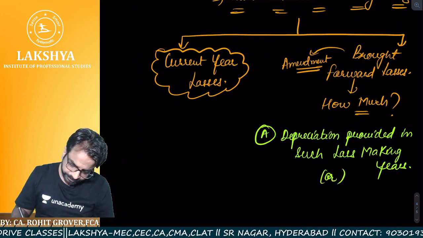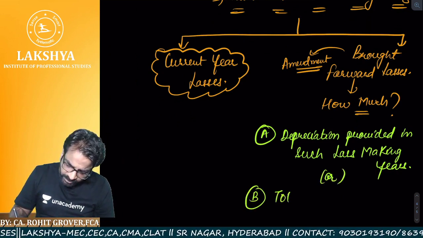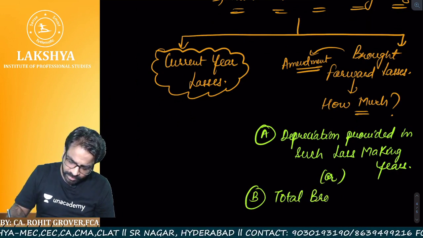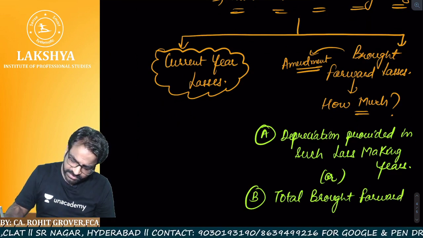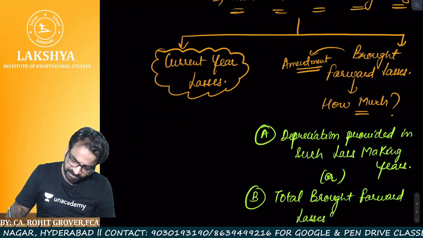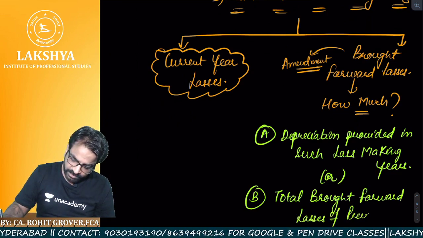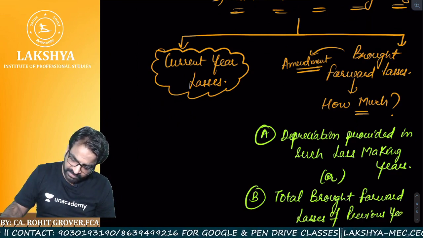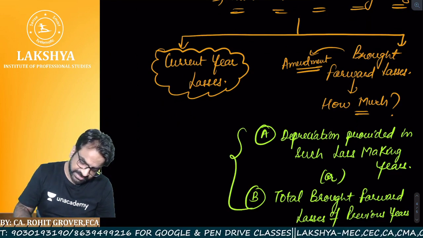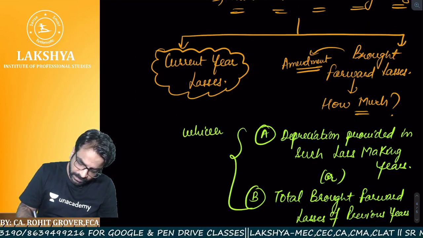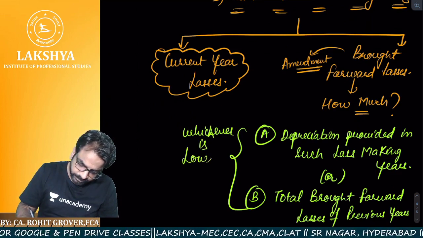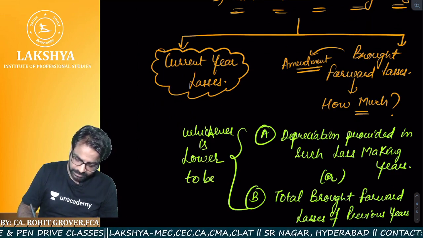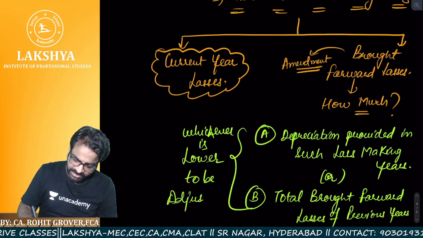Or total brought forward losses of previous years, whichever is lower is to be adjusted.